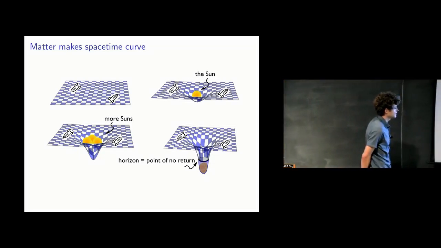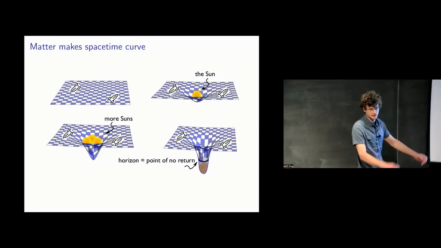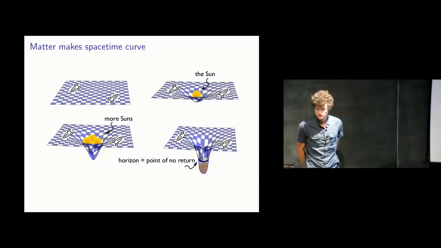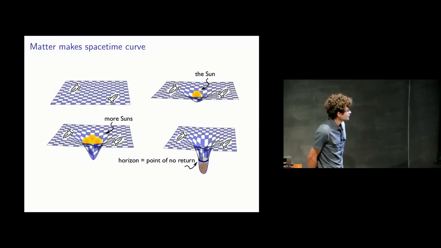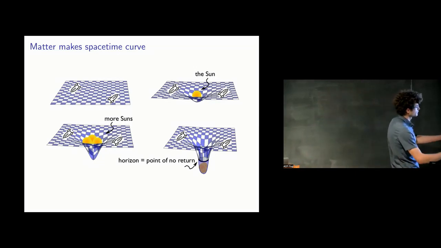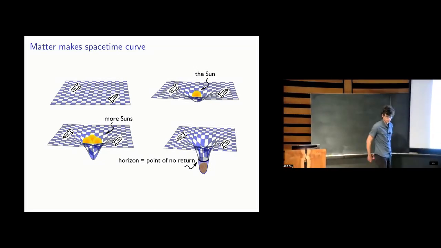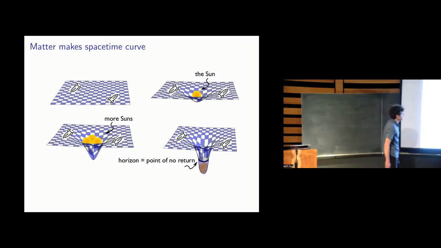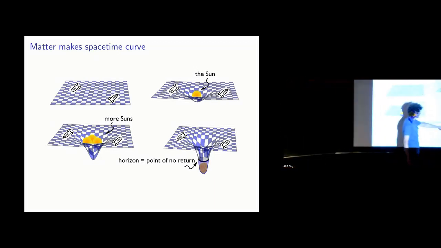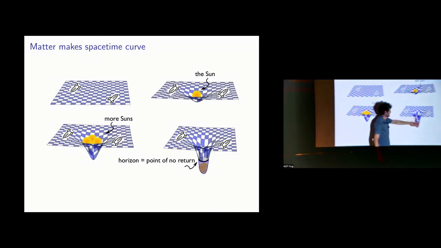And if you imagine adding more and more matter in any given place in space, eventually the space-time will become sufficiently curved that a horizon forms. The meaning of a horizon is that it's a point beyond which no signal can get out. The horizon is represented by this black line here, and the idea is that nothing can exit this region here.